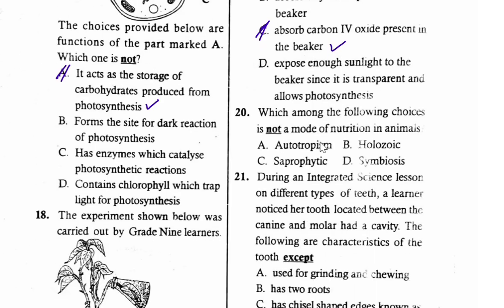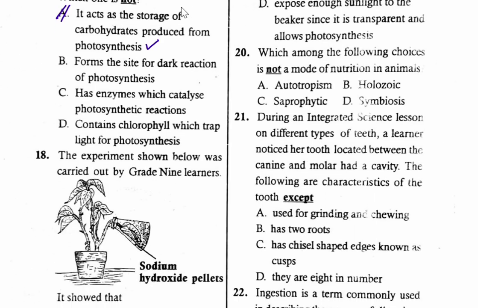We continue to question number 20. Which among the following choices is not a mode of nutrition in animals? So we're talking about mode of nutrition in animals. We have autotrophism, holozoic, saprophytic, symbiosis. Holozoic is true, where organisms ingest and digest complex food substances. Saprophytic is where organisms feed on dead decaying matter, causing decomposition. Symbiosis is an association where two organisms live together and mutually benefit from each other. And therefore, autotrophism is not a mode of nutrition in animals. Autotrophism is a mode in which organisms manufacture their own food, and animals don't manufacture their own food.